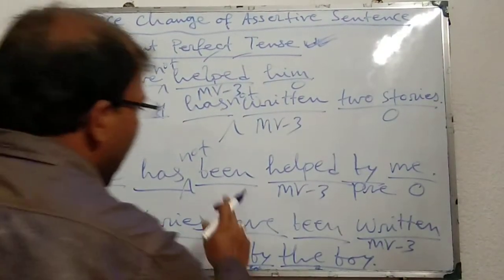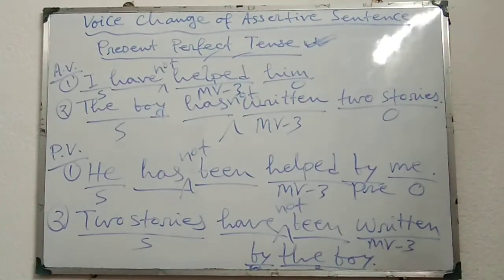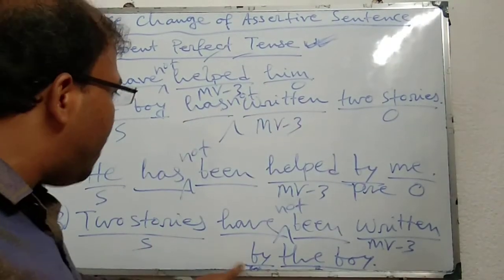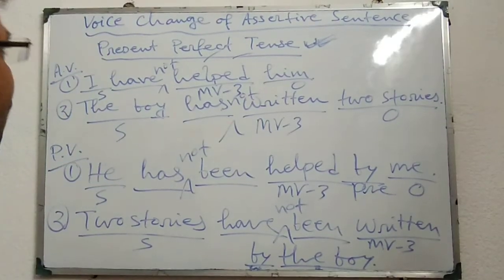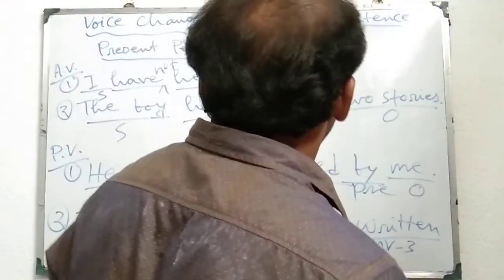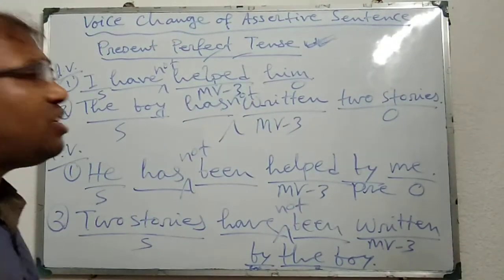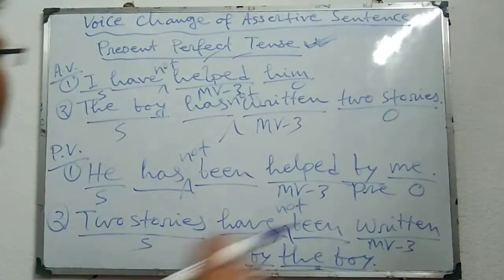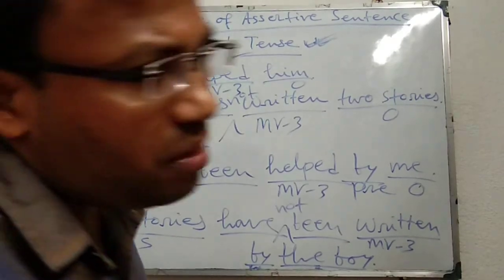The two stories have not been written by the boy. The boy has not written two stories. Two stories have not been written by the boy. That means if the present perfect tense is in the negative assertive form, then we have to place not just after have or has in both active and passive voices.